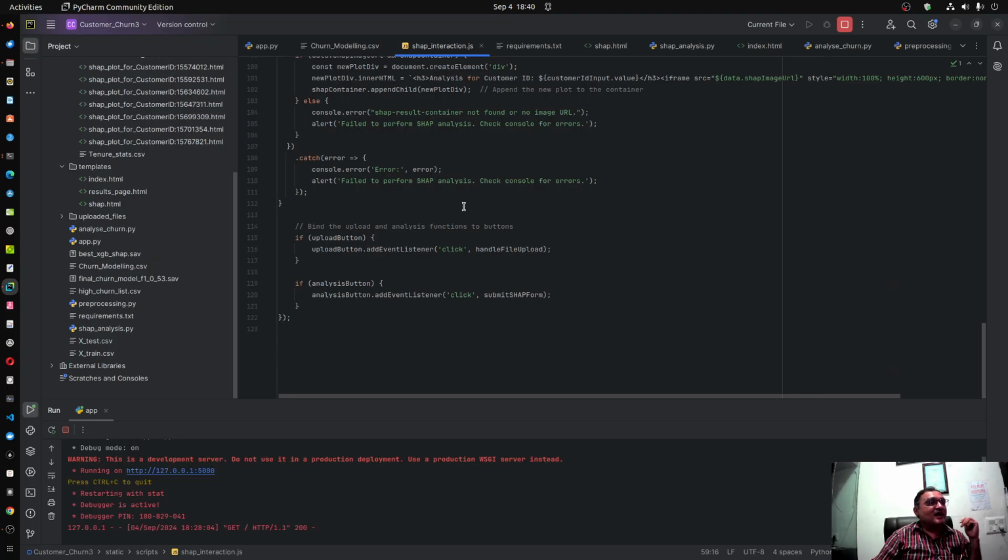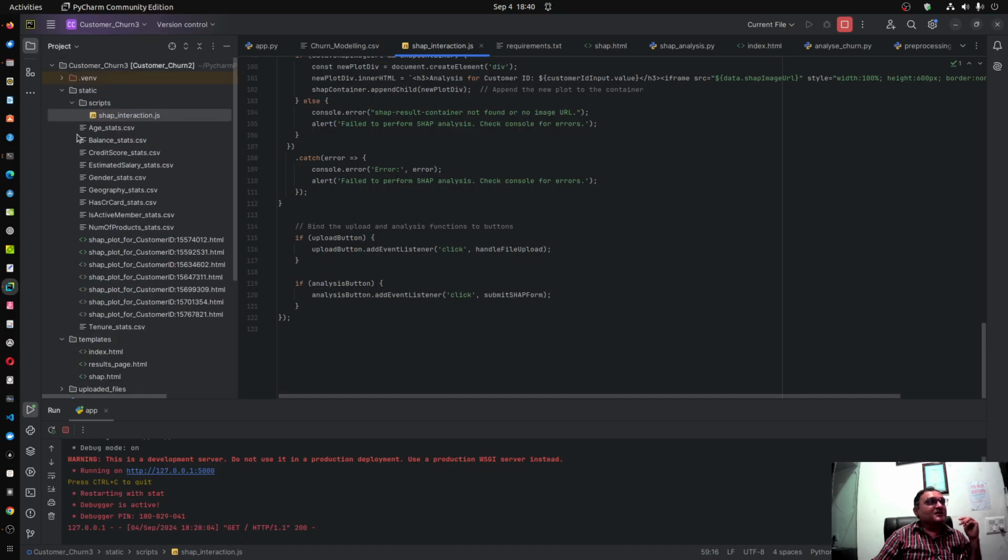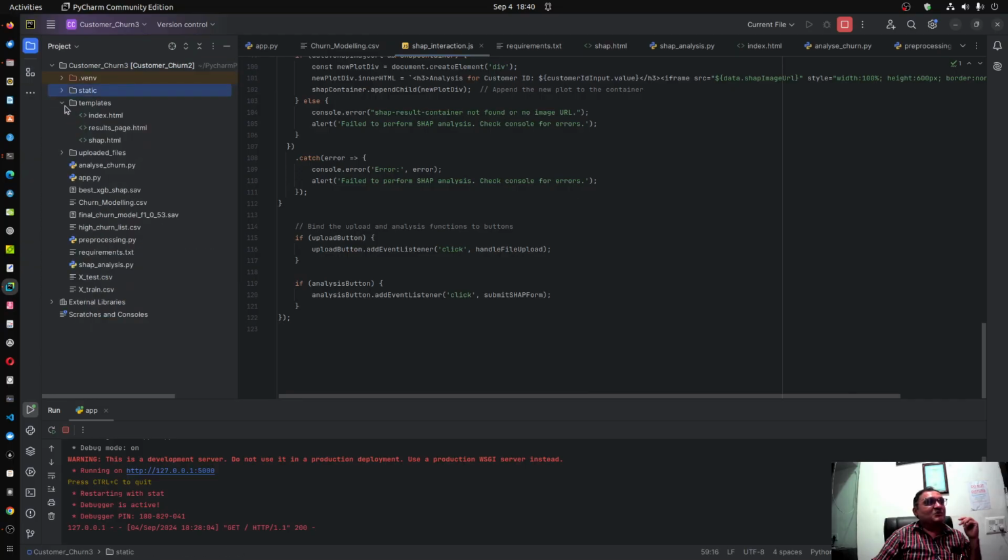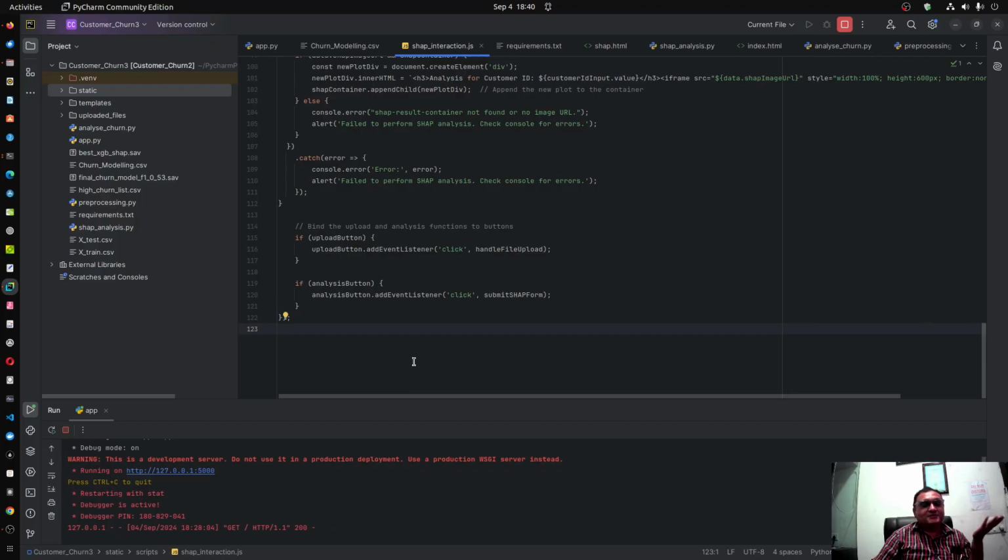So this is how modular code is developed, and modular code helps in reproducibility, it helps in maintainability, and it helps in understanding the code as per the functionality of the app. Once this app is run, that is here, I can click this link on port 5000, then it will open